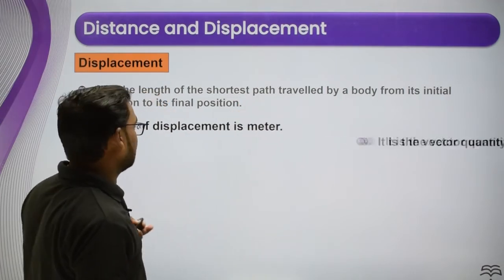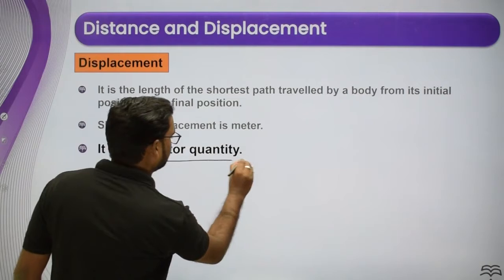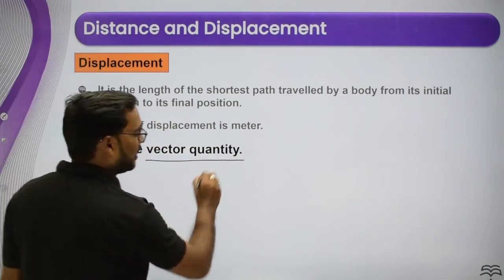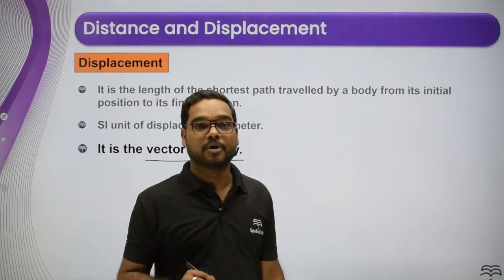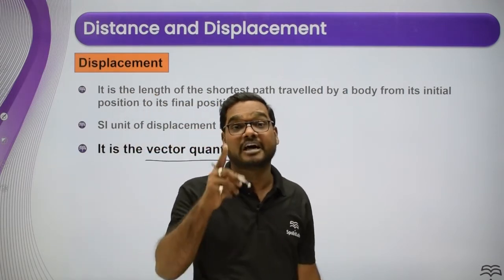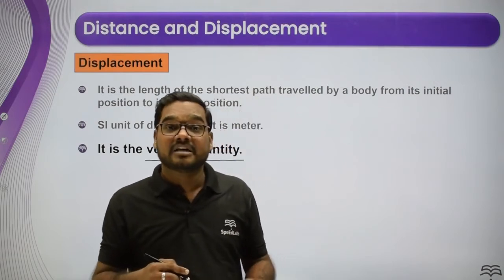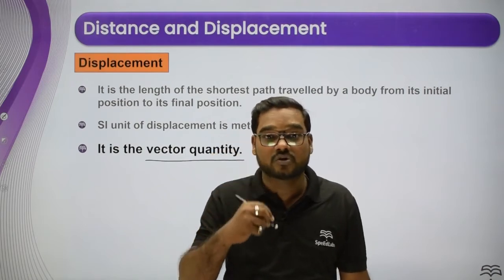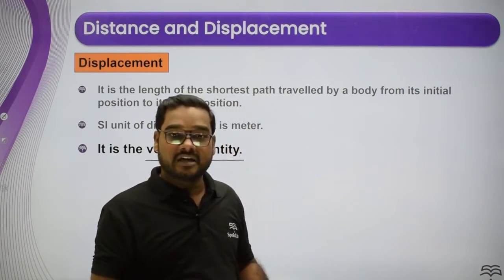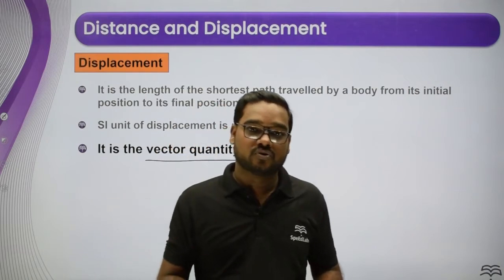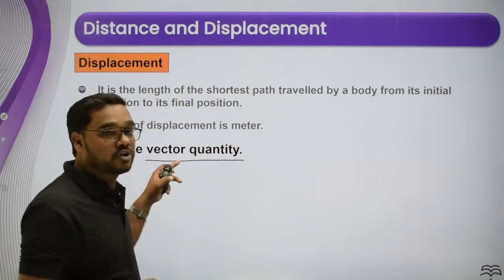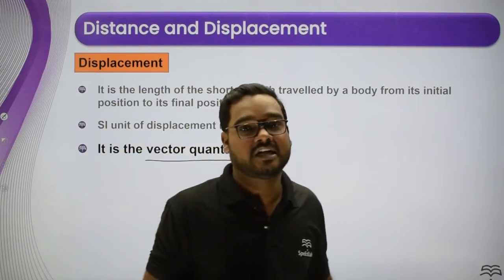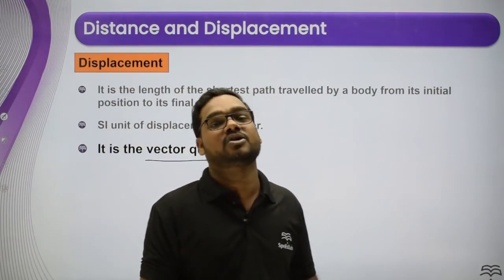Now, is it scalar or vector? Tell me. This is a vector quantity. Please focus on this point. Displacement is a vector quantity because it depends upon the final position. So you need to mention the final position, whether it is in the east direction, west direction, north direction, or south direction, or in other terms in i cap, j cap. You need to mention the final position of a particle in this field, so you can say that displacement is a vector quantity because it depends upon the direction also.